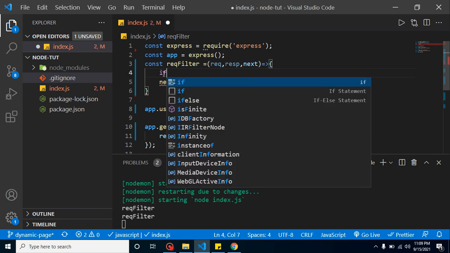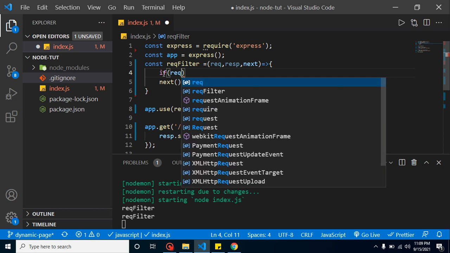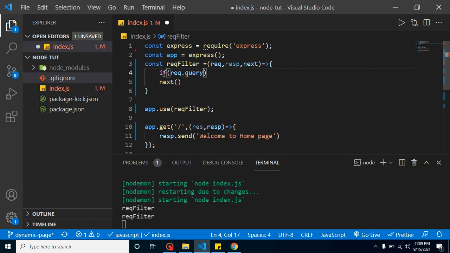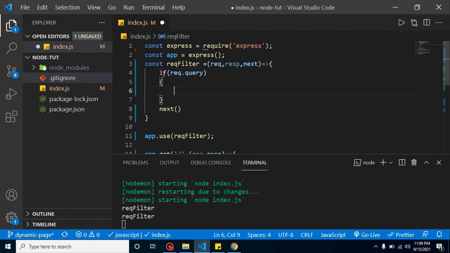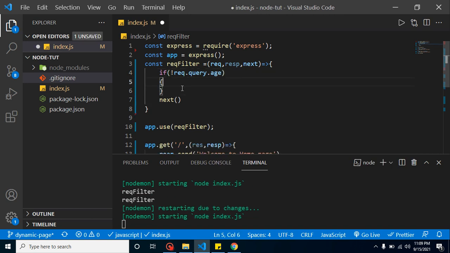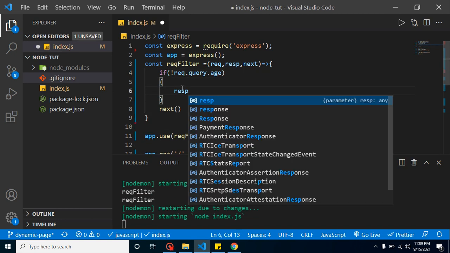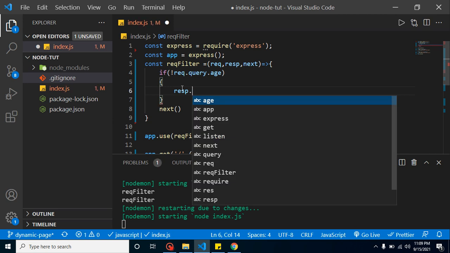First of all, let's apply if request dot query. That means if he provided the age, our code will be here. Let's check its opposite condition, because I have to make some more conditions. If the user does not provide the query dot age, then we will just return from here, response dot send.